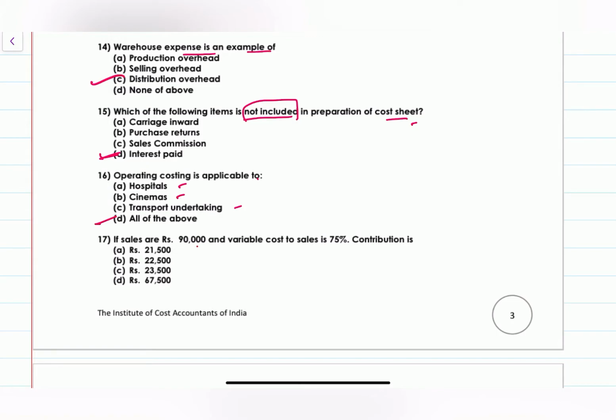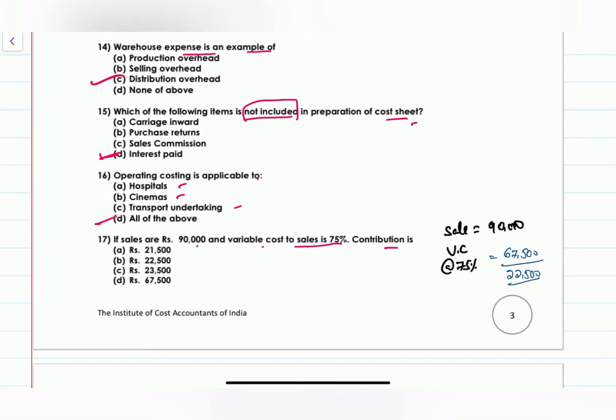If the sales are 90,000 and variable cost to sales is 75%, what is the contribution? See, sales 90,000 and variable cost is 75%. 90,000 into 75% is 67,500. The difference between them is your contribution.